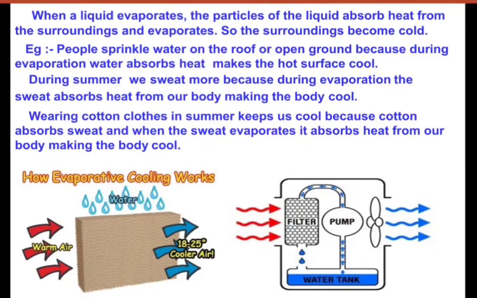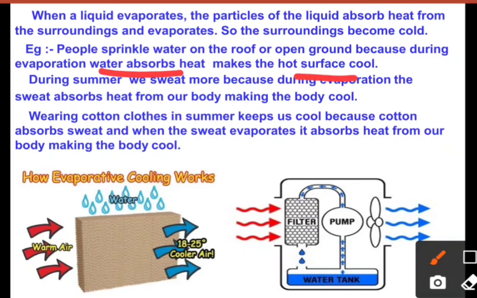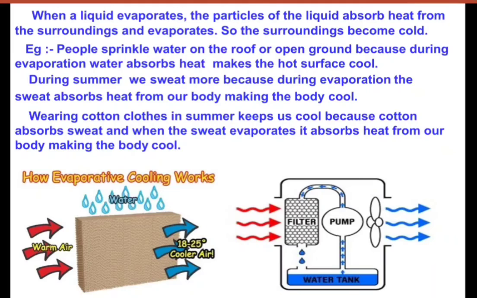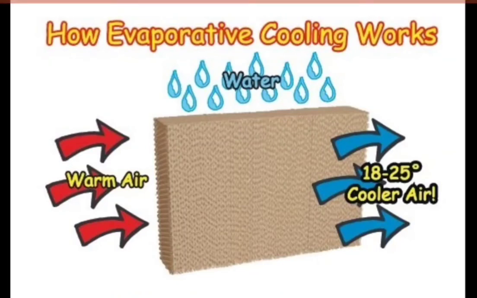Similarly, during very hot summer days, some people sprinkle water on the surfaces, on the ground, on the open surfaces, so that the water absorbs the heat from the ground or from the surroundings, and evaporates into the vapor state, and the surrounding area becomes cool, right? Similarly, we wear cotton clothes to keep us cool because they absorb the sweat, and the sweat can easily change into the vapor state by getting the heat from the body and from the surroundings as well.